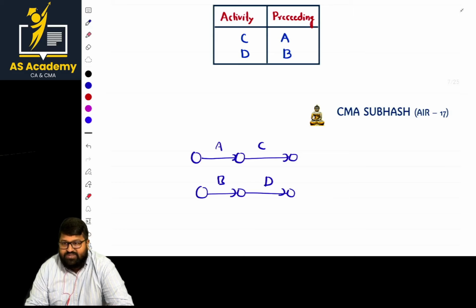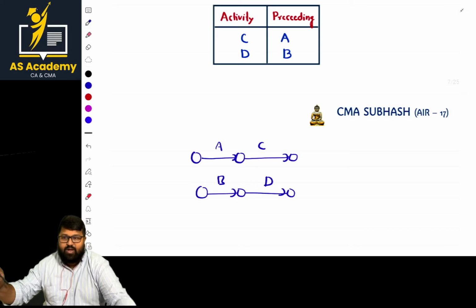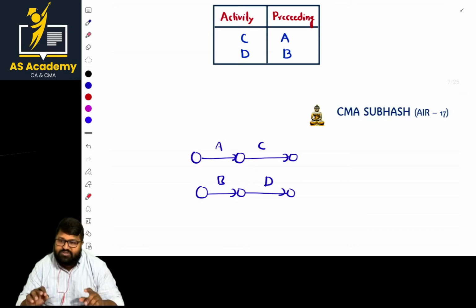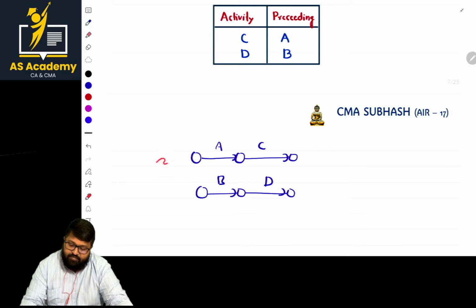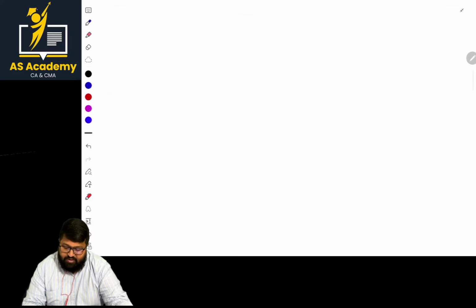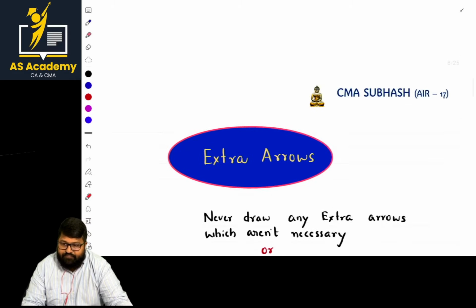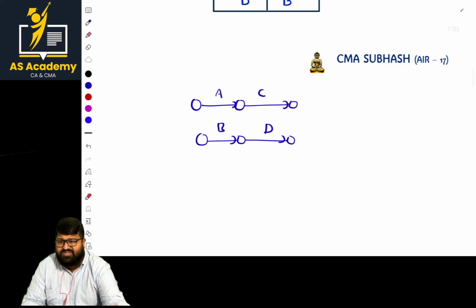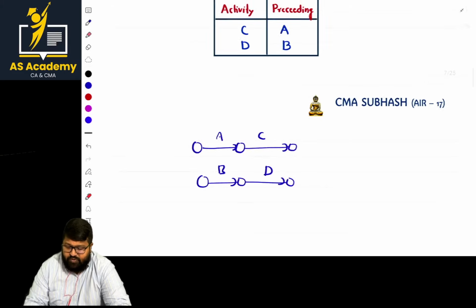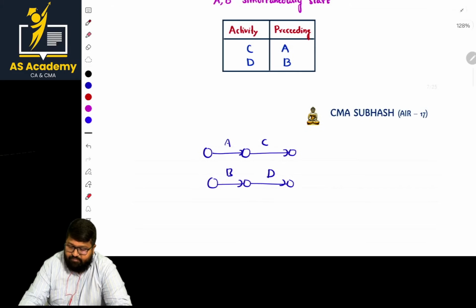The basic rule is that there should be one starting event and one ending event for the entire project. But here, if you see the diagram, there are 2 starting events and 2 ending events. So it is not at all appropriate. Clear? If we go further, let us see how to construct it perfectly so that it will be effective. Some parts of this basic question.